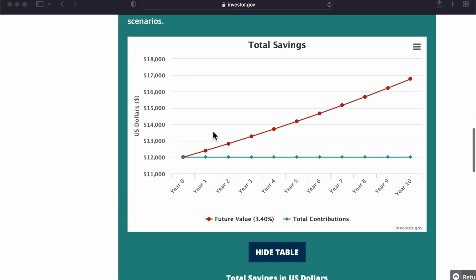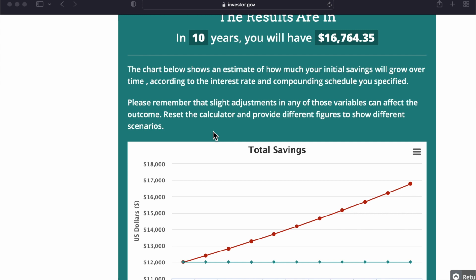And that's why it's a good idea to start saving early and not just forget about it and put it to the side. Something I wanted to share.